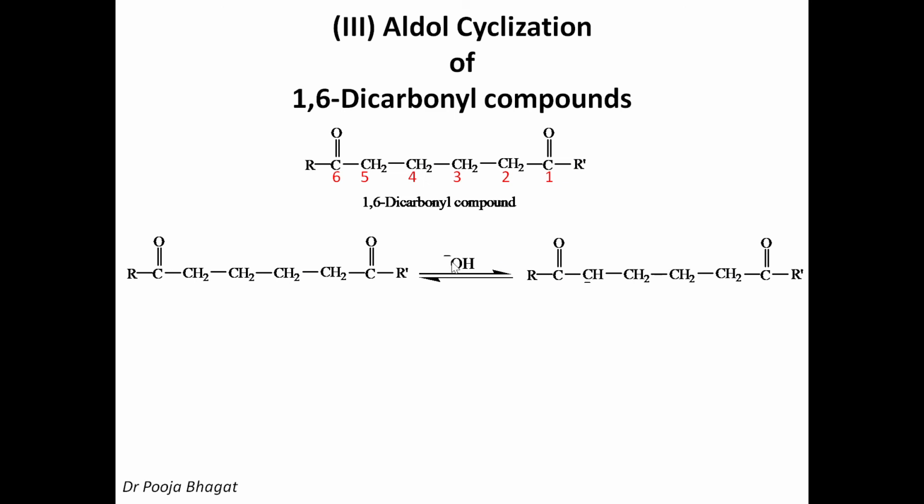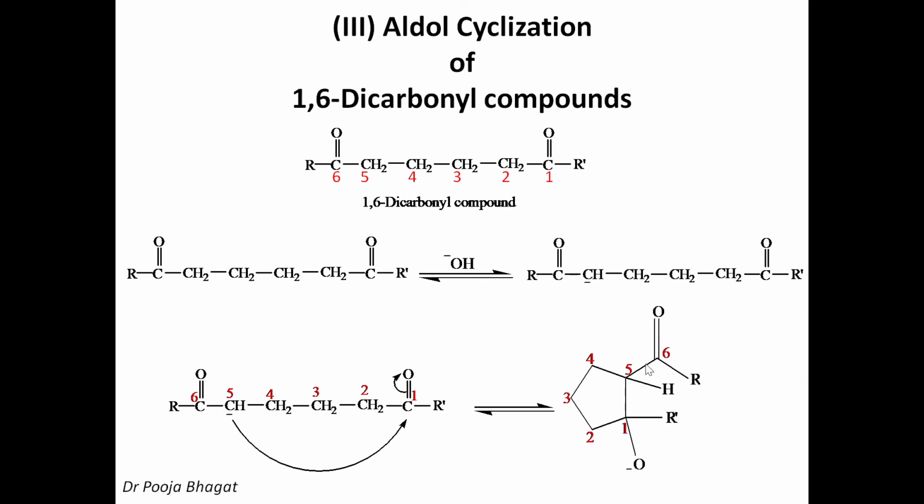So let's see. When you add base to it, this alpha hydrogen at 5th position is abstracted by the base to give the enolate ion. This enolate ion is formed. Number the enolate ion 1, 2, 3, 4, 5, 6, and now draw. This negative charge will attack at the carbonyl carbon and the double bond will be shifted towards the oxygen. So now again a 5-member ring is obtained between C1 and C5.